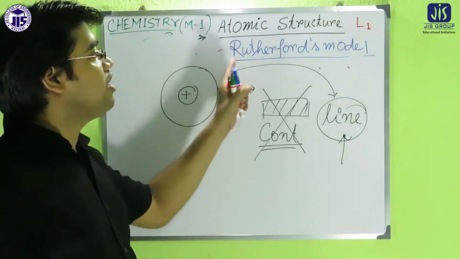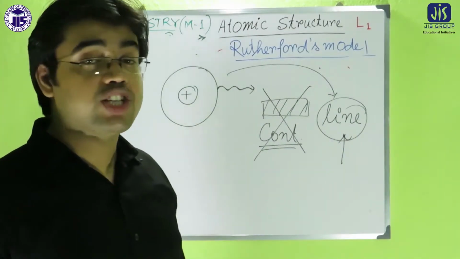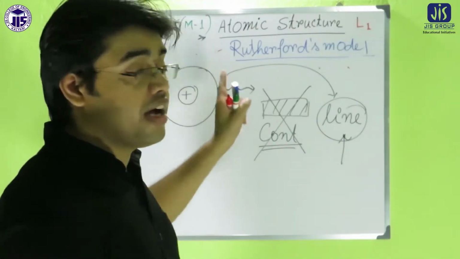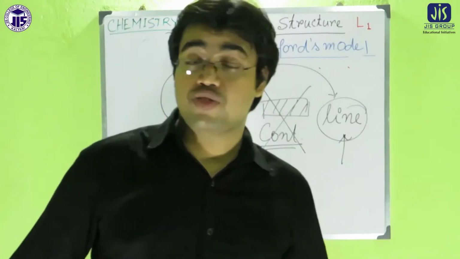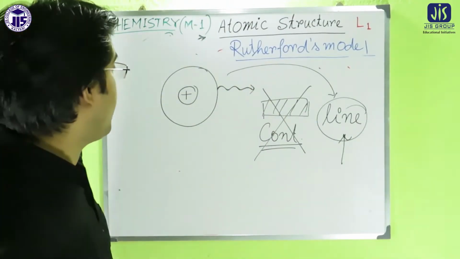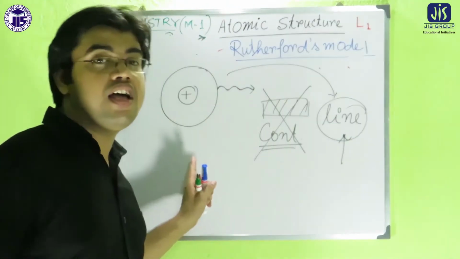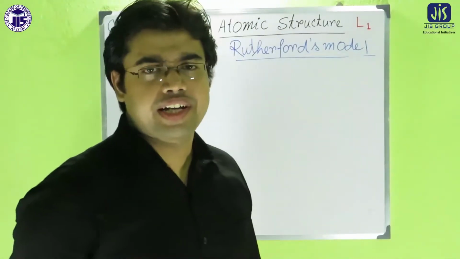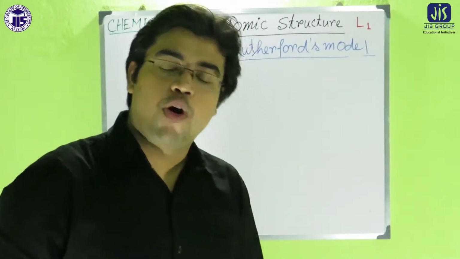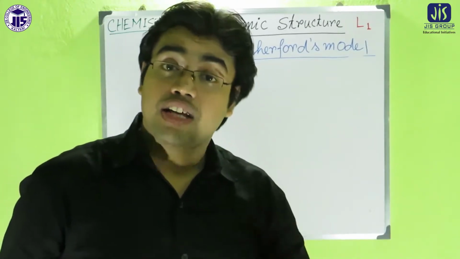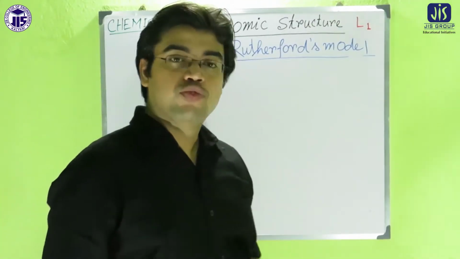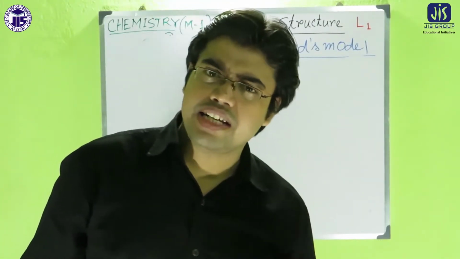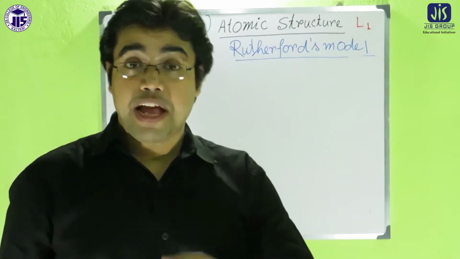So Rutherford's model was unable to explain the stability of the atom and the spectrum which is generated from the atom. Then Niels Bohr came to the field. Niels Bohr modified Rutherford's model, that means he rectified those two main drawbacks regarding the stability and the spectrum.